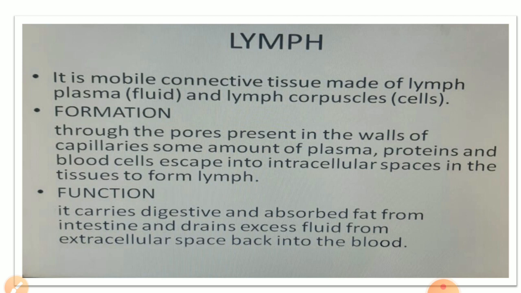The major function of the lymph is, as it contains lymphocytes, white blood cells, it protects us from different infections, and it carries digested and absorbed fat from the intestine and brings excess fluid back to the blood, so that it maintains the amount of water in our body.